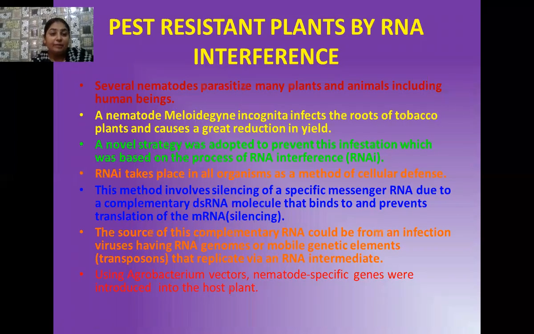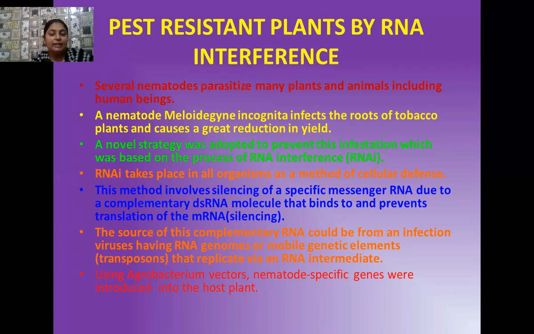Students, another very important case I want to discuss with you is how we can create a pest resistant plant with the help of a novel strategy, and that is known as RNA interference. Students, all of you know very well there is a phylum, Nematoda, which is now known as Nematoda's new name. It is a phylum of roundworms. There are several types of nematodes, and they are generally parasites on many plants and animals, even on human beings too. One such nematode is Meloidogyne incognita.